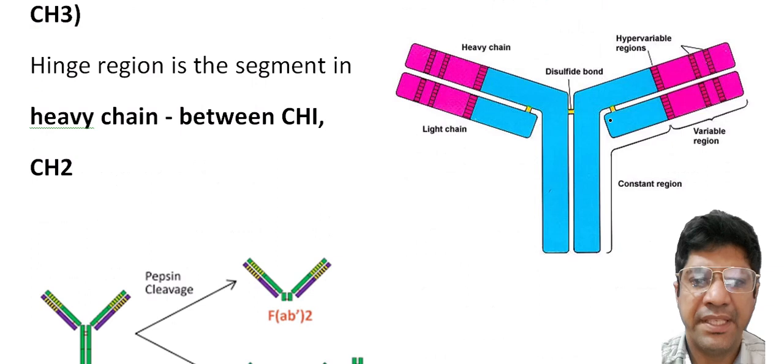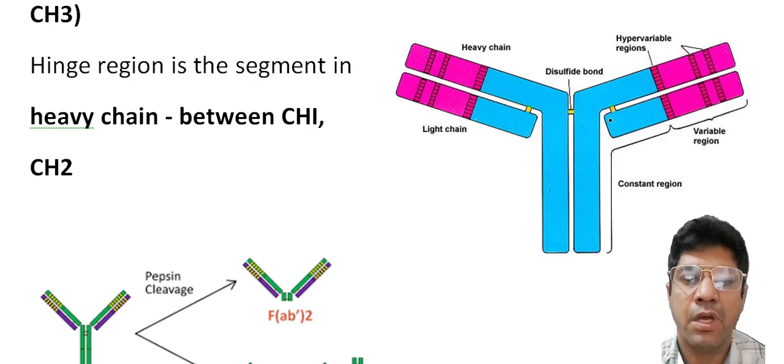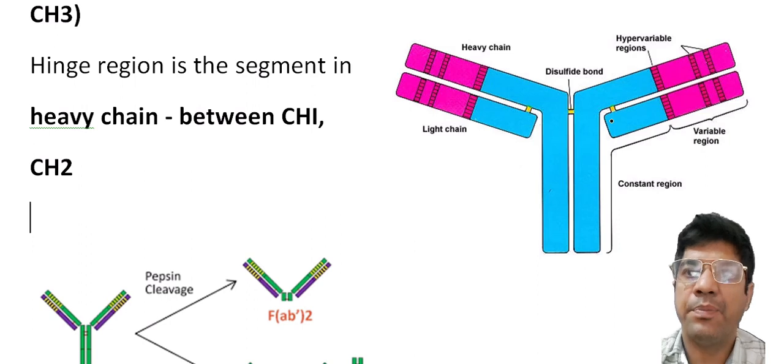Now the amino acid sequence of the variable region of both light and heavy chains in immunoglobulins is not uniformly variable along its length. It consists of invariable regions and highly variable zones. What are hypervariable regions?